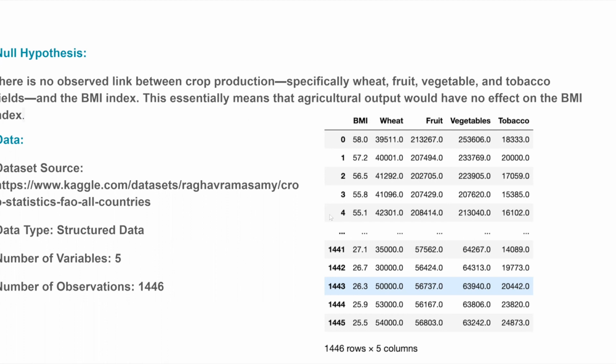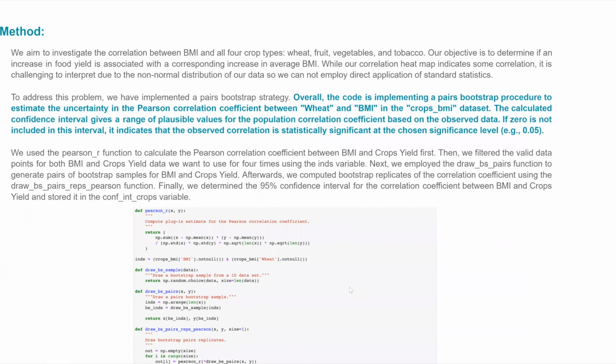Our data comes from Kaggle.com and the data type is structured data. We have 5 columns. 4 columns are the crops, which are wheat, fruit, vegetables, and tobacco, and another column is the BMI index. So we are evaluating the relationship between the crops and the BMI, and we have a total of 1,446 observations. We want to find out if an increase in crops is linked to a higher BMI.